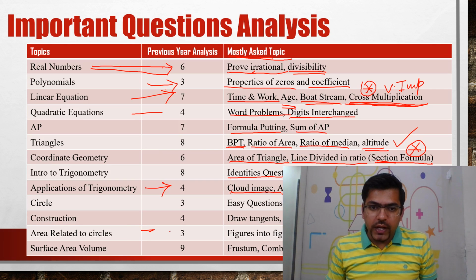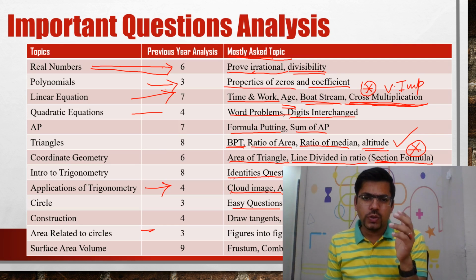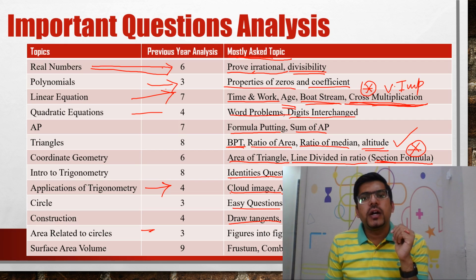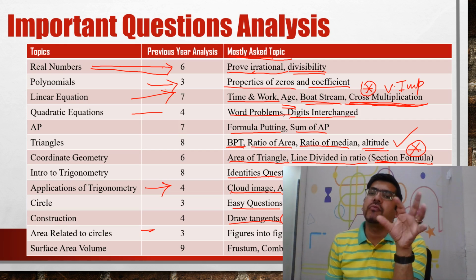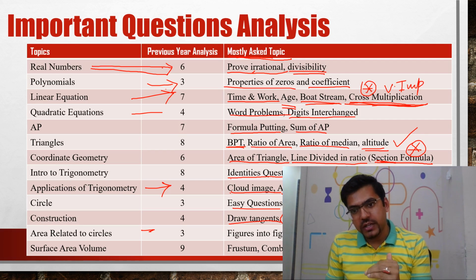Now, moving forward, guys. Circle, again, it comes with very easy questions, so I'll just take those questions when I take the session. So I have not written something like that. Construction, drawing tangents and drawing similar triangles. This is important again. Let me tell you that this will come this year for sure. Draw a triangle which is 3 by 4 times of triangle ABC and values of ABC are given, like that. It will for sure come this year.